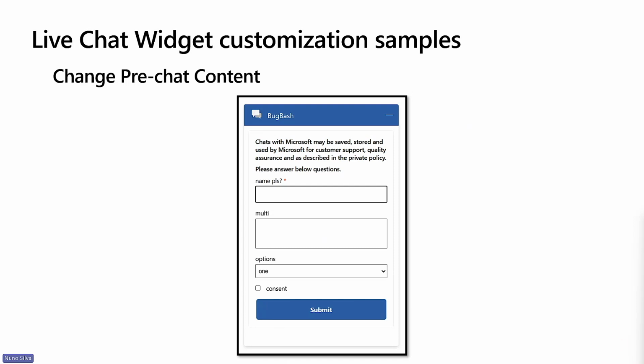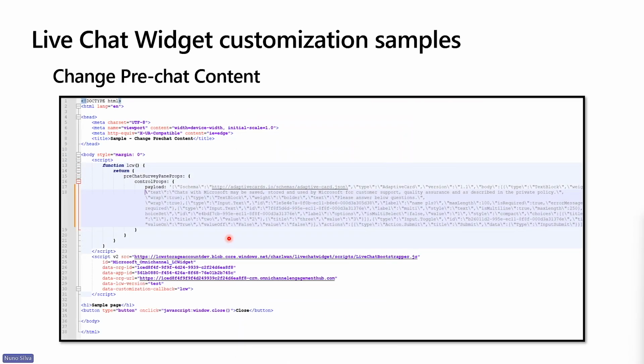In this example here, what we did was to put a disclaimer message before the fields to collect the data that we want to collect. Again, very simple code, the same structure here, and the function here where we have the payload of our adaptive card, and we are putting here our custom message to change the UI on the pre-chat survey.